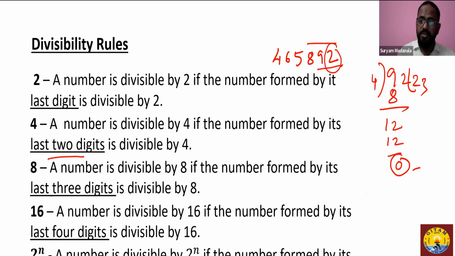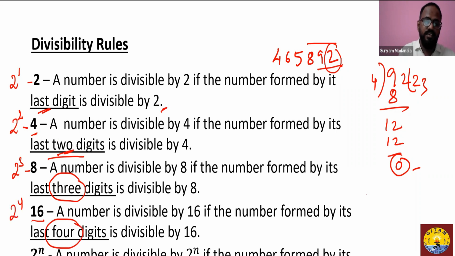Now, do remember there is a pattern going on in this. When we see the divisibility rule of 2, we check with the last digit. When we see 4, we check with the last 2 digits. Now, 2 is represented as 2 to the power of 1. 4 is represented as 2 square. When it comes to 8, we are checking the last 3 digits, so 2 cube. When it comes to 16, we will check the last 4 digits because it's represented as 2 to the power 4.